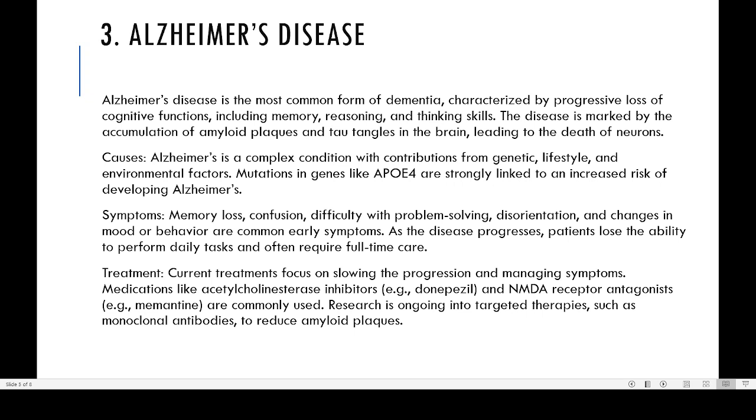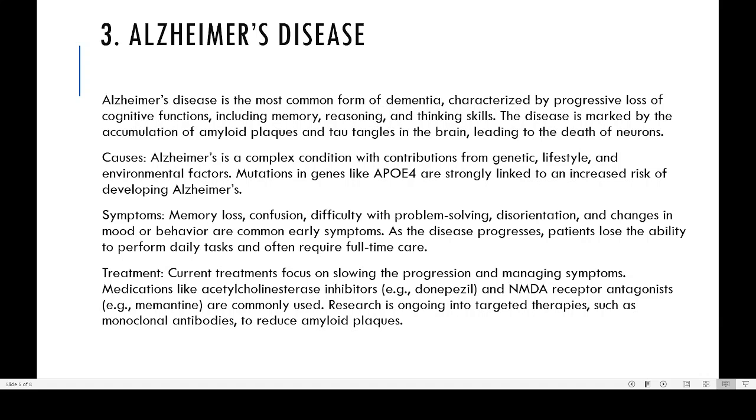Then we have another type of disease known as Alzheimer's disease. Alzheimer's is also similar to Parkinson. It's the most common form of dementia. Dementia means loss of memory, and it is characterized by progressive loss of cognitive function. Cognitive means the functioning of our intelligence, brain, etc. That includes loss of memory and ability for reasoning, and all these will be slowly destroyed in this person.